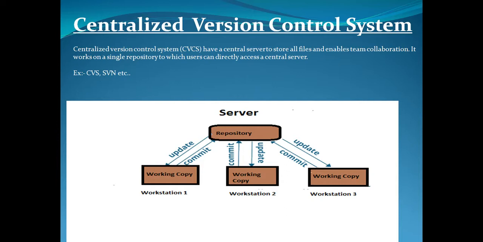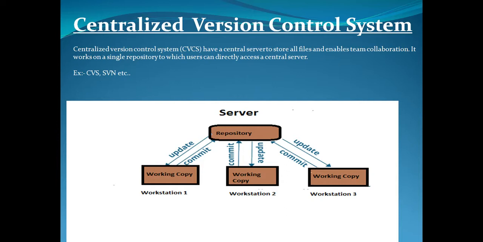This is a drawback of the centralized version control system. Apart from this, since everything is centralized, if the central server crashes we will lose the entire data of the project. These are some reasons why the distributed version control system comes to the rescue.